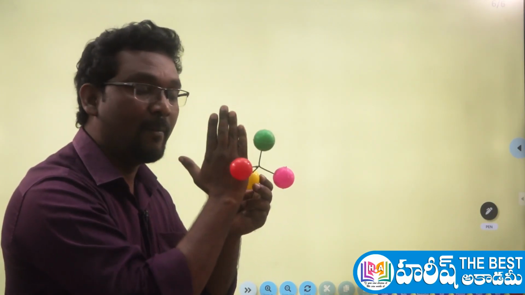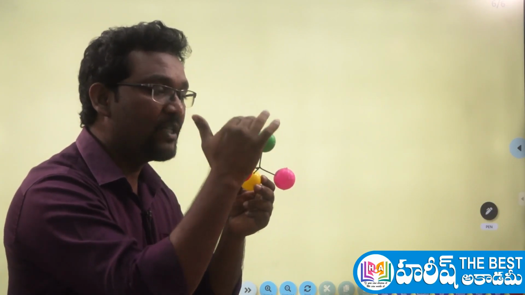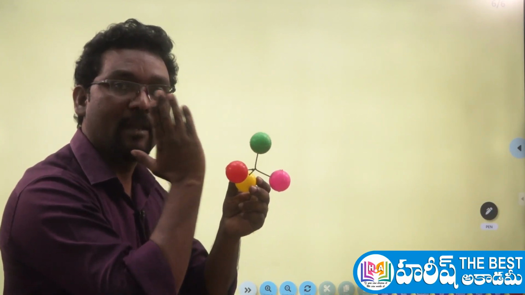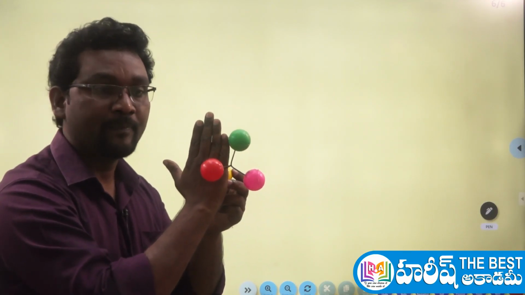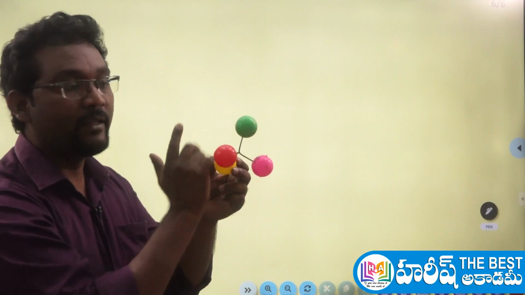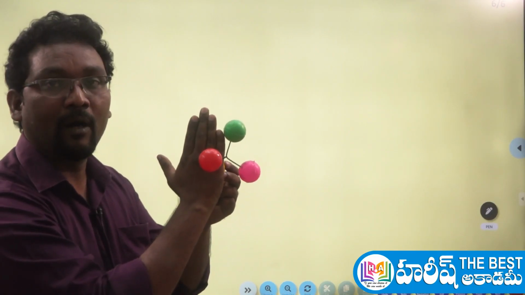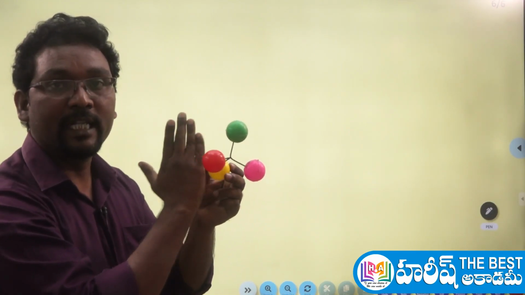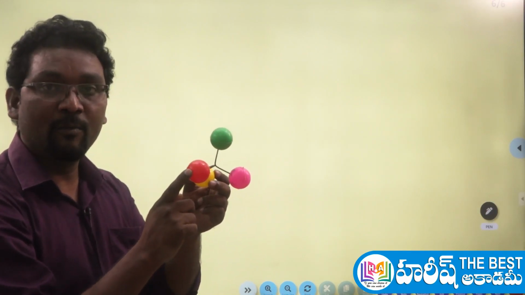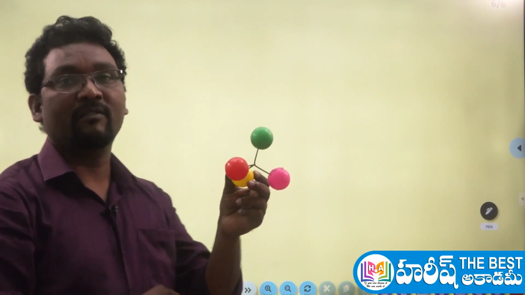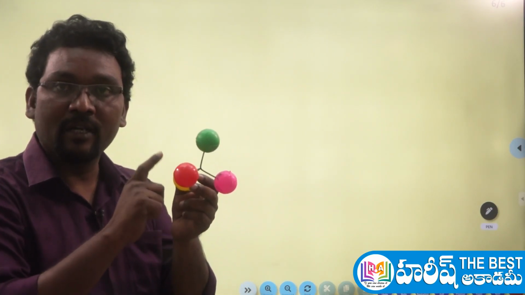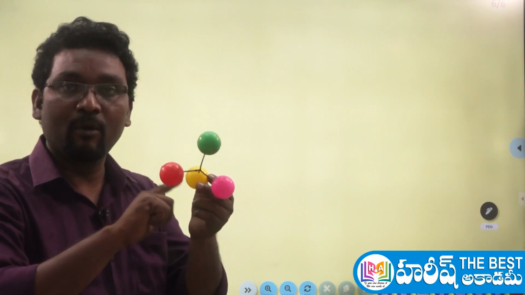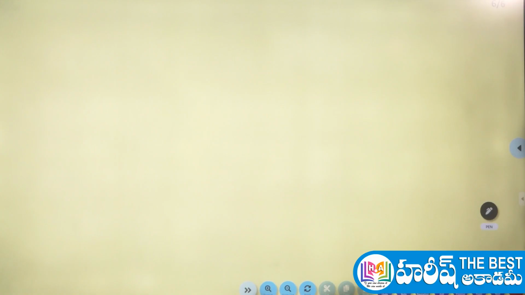This plane consists of the 2 bonds now. This is an imaginary plane, and whatever the 2 bonds are that lie in the imaginary plane are called normal bonds. With respect to this plane, the bond with the red color ball is existing on the front side, which is called a wedge bond, and the one existing on the back side is called a flying bond. So we are going to represent the molecule by using wedge and flying bonds, therefore that is called a wedge flying representation. Let me show you how to do that. That is quite simple.